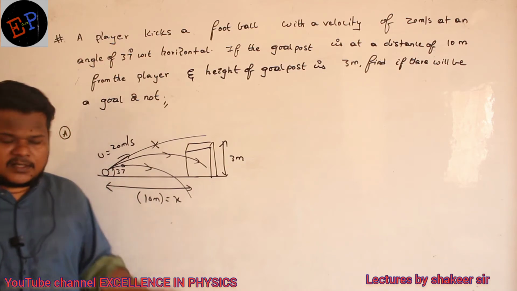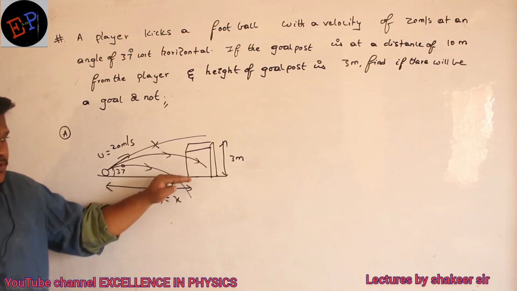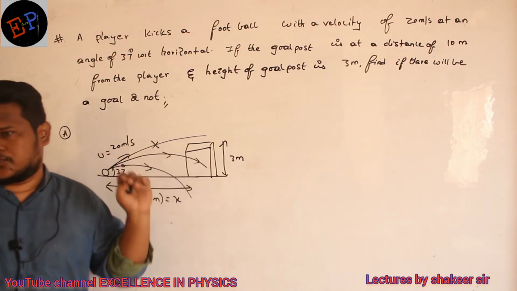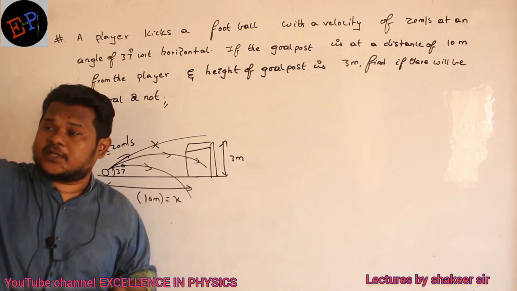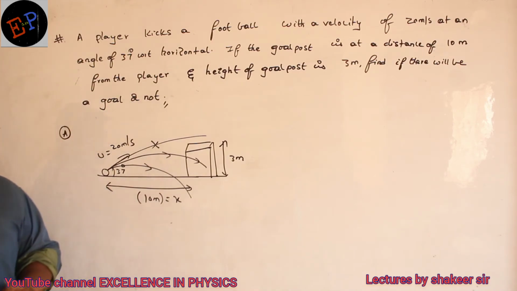Are you able to understand, ma? At x value equal to 10 meters, if y value is between 0 and 3, then there will be a goal. If y value is above 3, there is no goal. If y value is below 3, then also there is no goal. Are you able to understand?